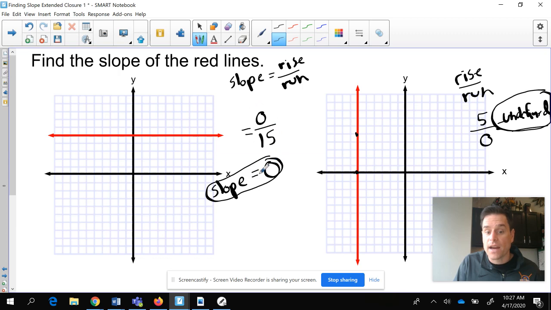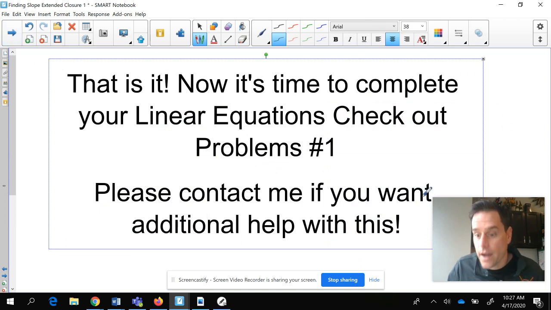This is technically right, but I would like you to solve that and just put 0. Super cool. And guess what, everybody? We are done. And it's time for you guys to complete your linear equations. Check out problems number 1. Big thing is, if this did not make sense and you would like some one-on-one help, just contact me. I'm debating whether we're going to do a conference with students so I can go over this. I'd like you to see if you can do it on your own. But if you need some extra help, just let me know.